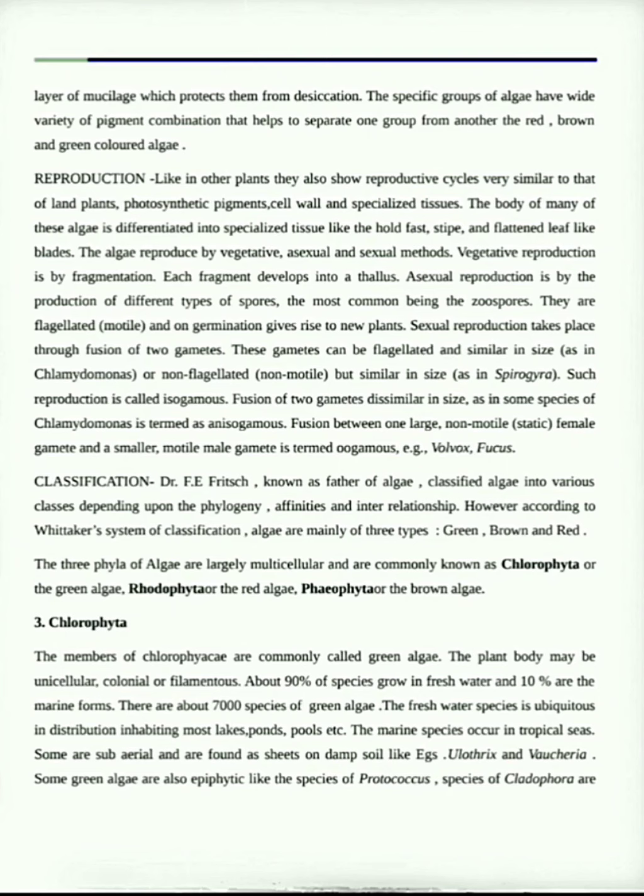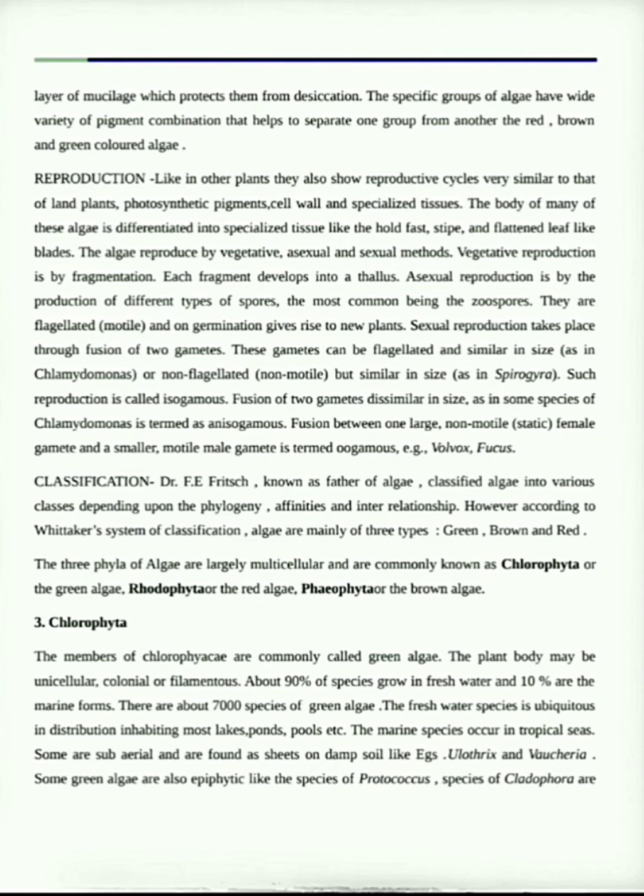So these green algae, or all the members of chlorophyta, have a unique plant body. Few of them are unicellular forms, few are present in colonial form and few are present in filamentous form. Coming to their location, 90% of them grow in fresh water. So among these 70,000 species, 90% grow in fresh water and only 10% of this green algae are the marine forms. Usually these marine forms are seen in tropical regions.